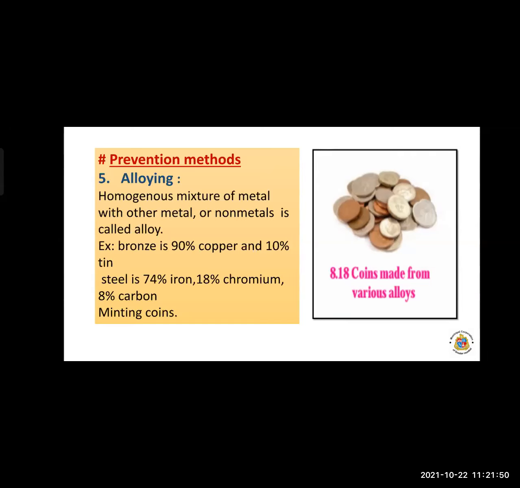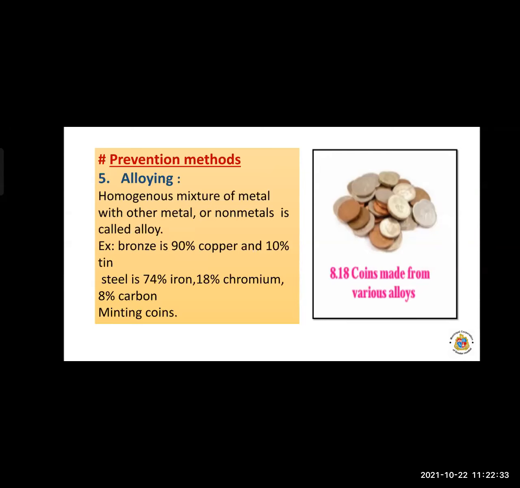Now next we have seen the different methods, that is the basic principles of metallurgy. Before that, what is meant by metallurgy? Define the minerals, define the ores, define the Gangue particles. What is meant by minerals, what is meant by the Gangue particles, or what is meant by the ores. So impurities we have to remove from the ores, or Gangue particles we have to remove from the ores. Different methods are there. Three important stages of the basic principles of metallurgy: first is concentration of ore, second one is extraction of metals, and third one is refining or purification of metals.